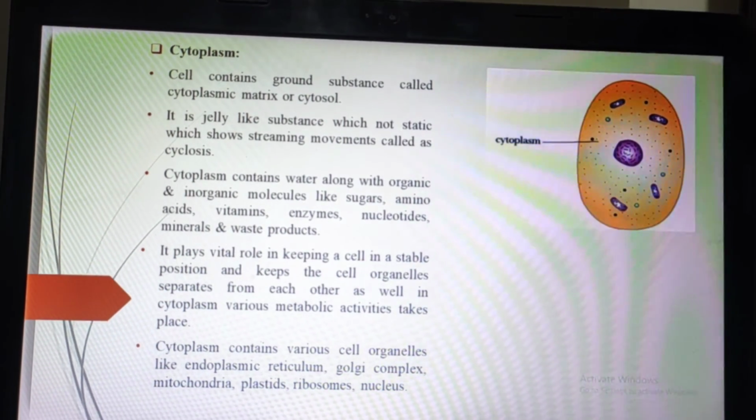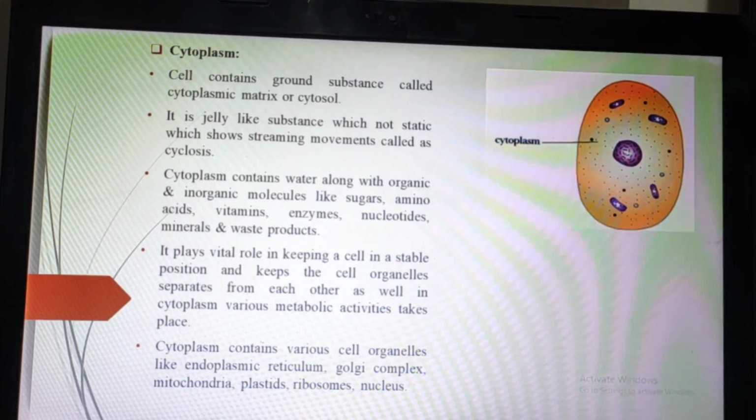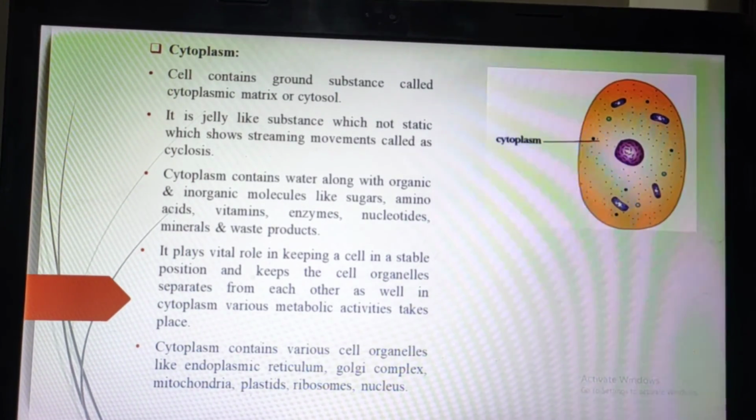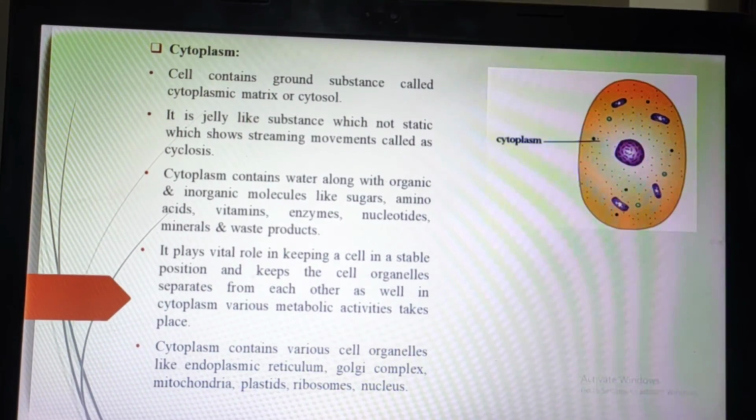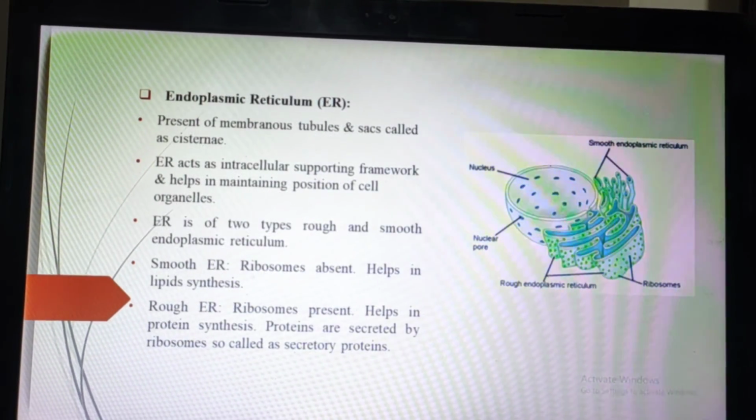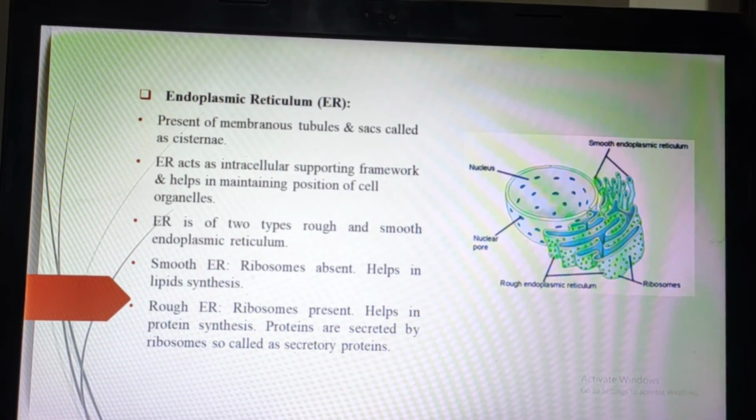And this cytoplasm contains the ER, that is endoplasmic reticulum, Golgi complex, mitochondria, plastids, ribosomes, nucleus, etc. Now we will see the endoplasmic reticulum.